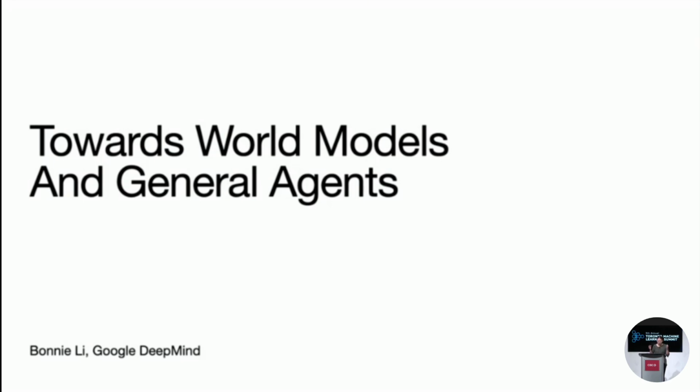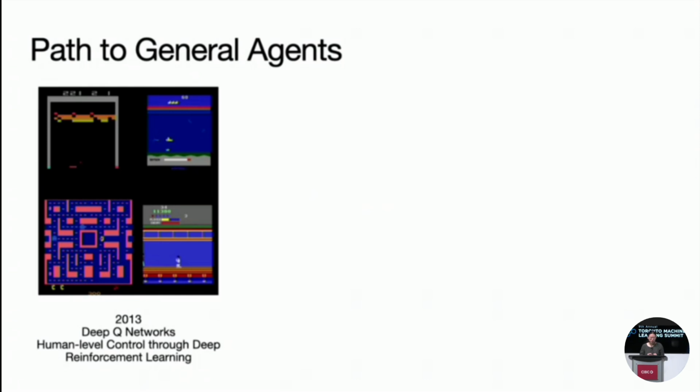I'm a research engineer at Google DeepMind, and today I'm excited to talk about towards world models and general agents. So the vision we have at DeepMind is we want to build general agents that can do anything humans can do on a computer, in the world, and how we've been approaching it is through simulation. Over the past few years, we're seeing a path towards increasingly general agents.